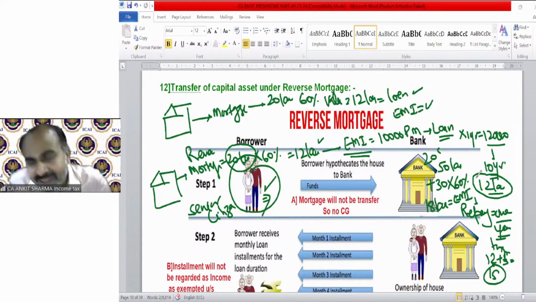Why are we discussing it in capital gain, the 12th exempted transfer? Because it says that if you mortgage your building under the reverse mortgage scheme.